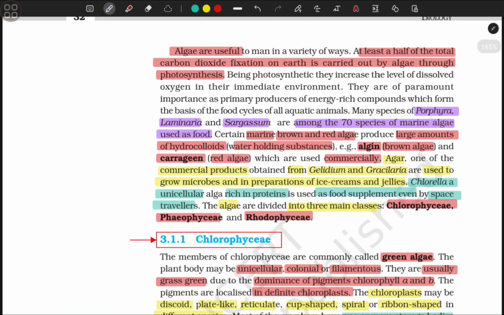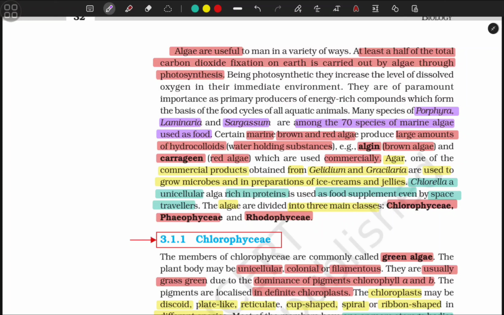Algae are useful to man in a variety of ways. At least half of the total carbon dioxide fixation on Earth is carried out by algae through photosynthesis. Being photosynthetic, they increase the level of dissolved oxygen in their immediate environment. They are of paramount importance as primary producers of energy-rich compounds which form the basis of the food cycle of all aquatic animals.